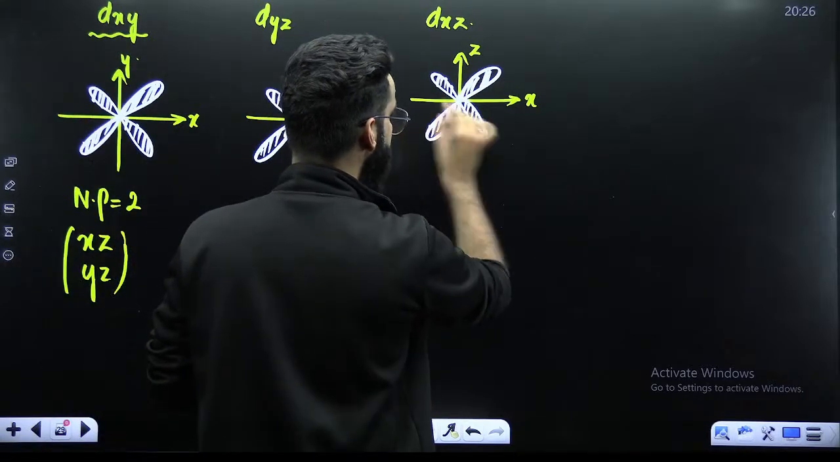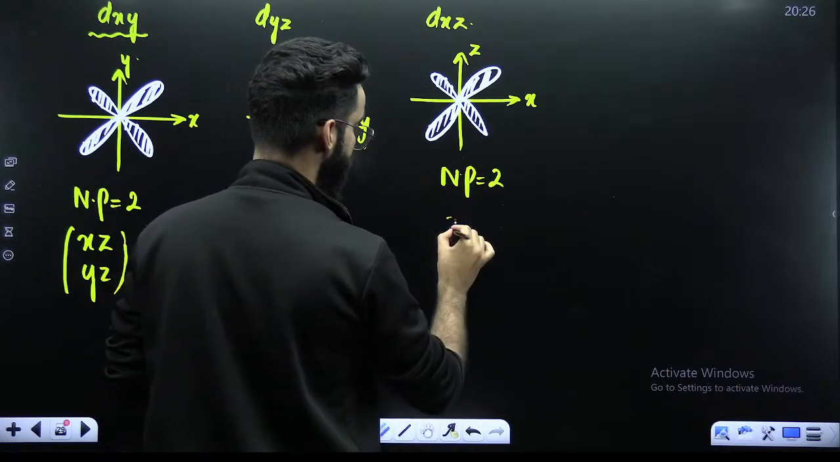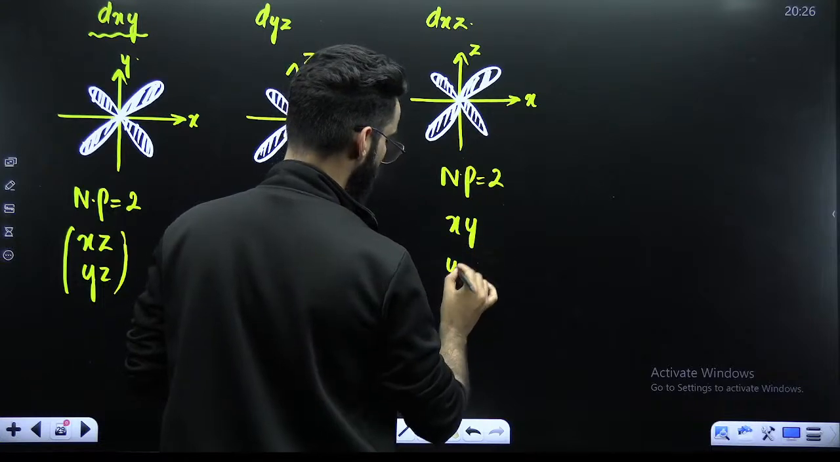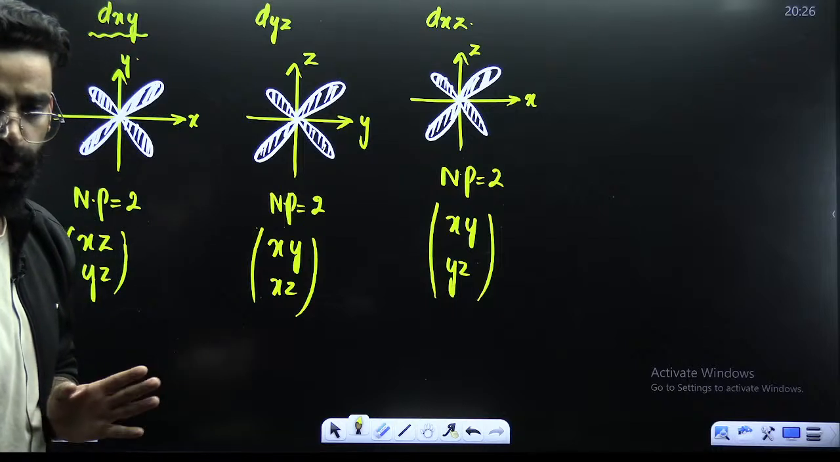Over here, again there are 2 nodal planes. One is going to be your xy, one is going to be your yz. Okay, right? 2 nodal planes.